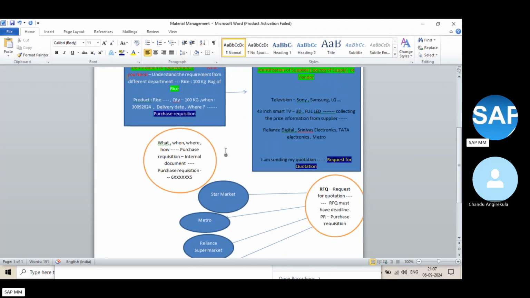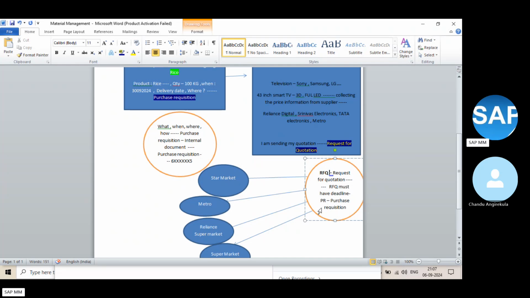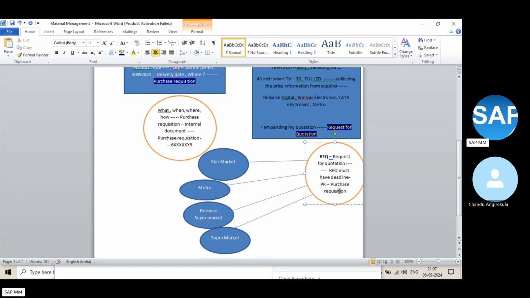So now tell me, this RFQ document, are you sending it to the outside or internally within the company? All these suppliers are outside people only, not people inside my company, right?